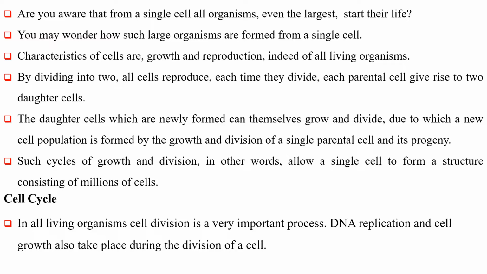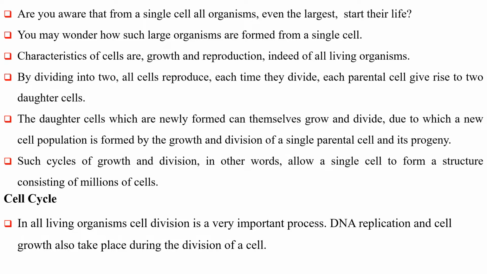Such cycles of growth and division, in other words, allow a single cell to form a structure consisting of millions of cells.